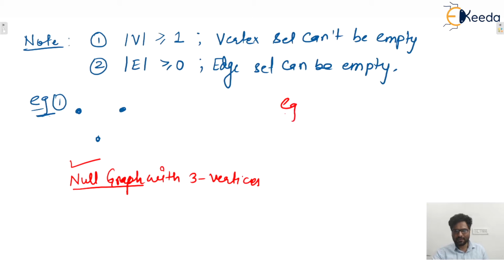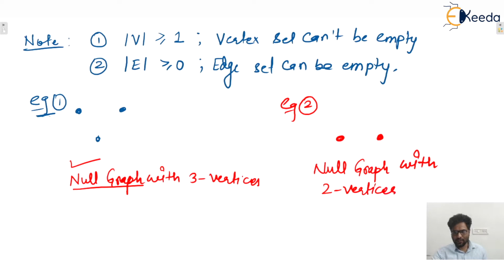Similarly, let's say a graph containing two vertices. These are disconnected vertices. This is also a null graph with two vertices. So a graph with zero edges is known as a null graph. Okay. Next, the number of edges can be zero also, but the number of vertices is always greater than or equal to one. I hope this one is clear to everyone.